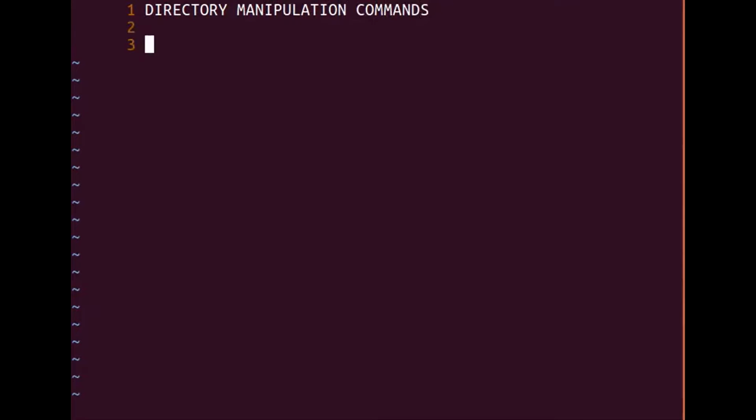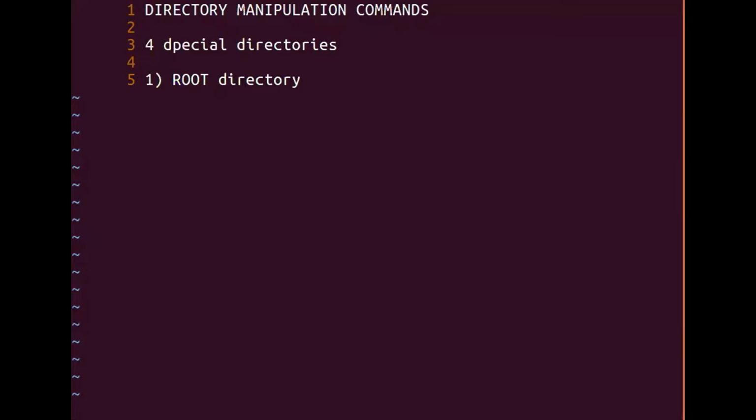Okay, directory manipulation commands. Now in the world of Unix operating system, you basically have 4 directories. What I mean to say is there are 4 special directories in the world of Unix that play an important role in the entire directory structure, right? So just make a note of the 4 special directories. The first one is called the root directory.